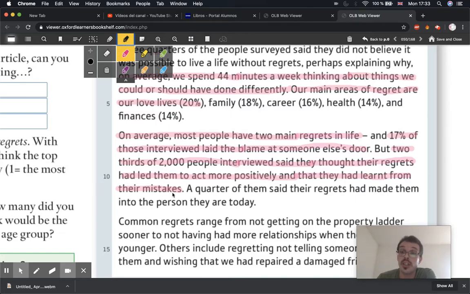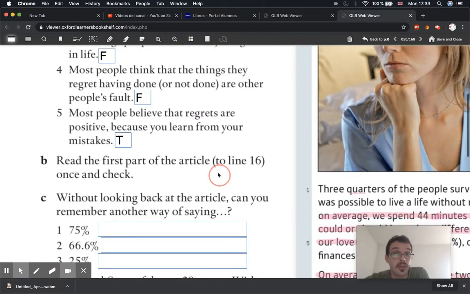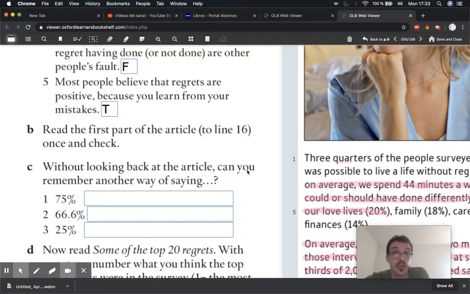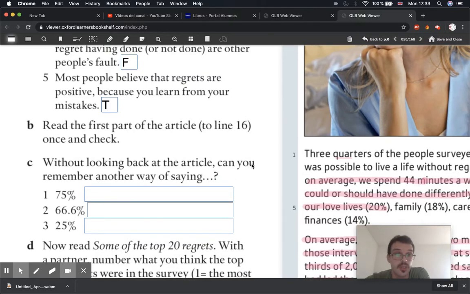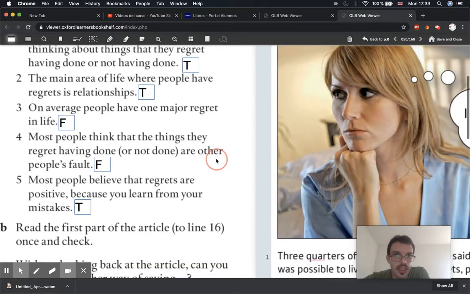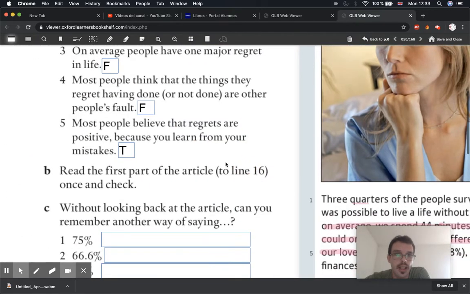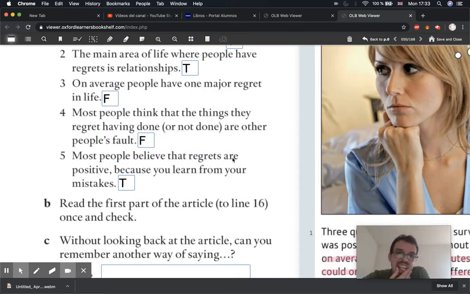Now, 2/3, that's like 66%, right? There are 3/3 in a whole. So 2/3, that is most people. So when it says most people believe that regrets are positive, that's true, because it is most people. 2/3, 66%. So make sure you have all of this correct with the answers highlighted in the text, and make sure you understand everything.